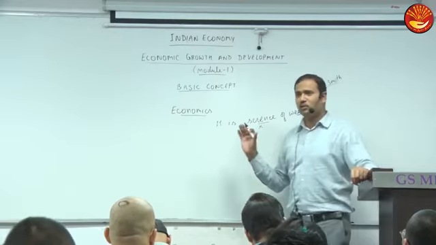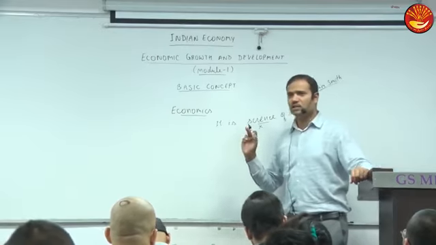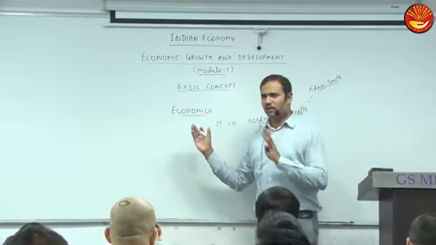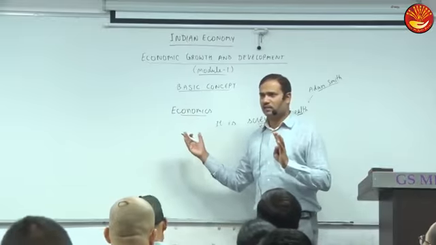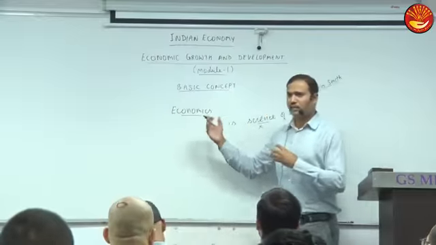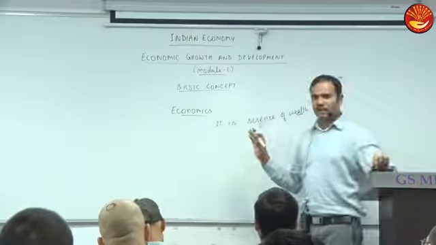Why? Because it deals with human behavior, human beings. So that is social science. And that is why different economists either have the same opinion or there are variations. Variations are there because it is not a pure science. A lot of things are interrelated, interdependent. So economics is actually a social science.